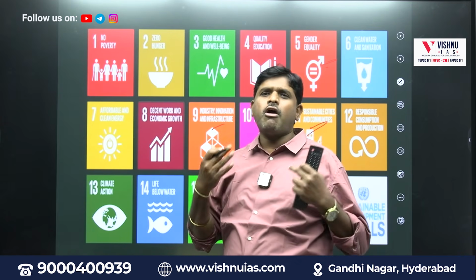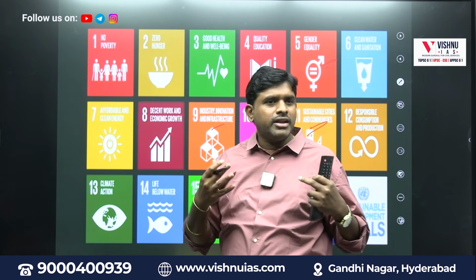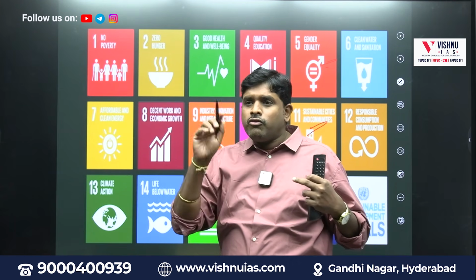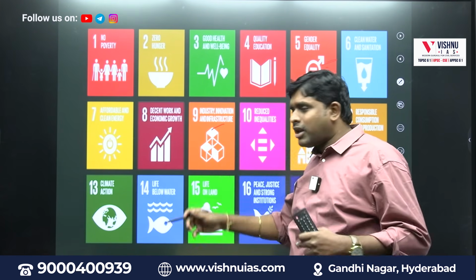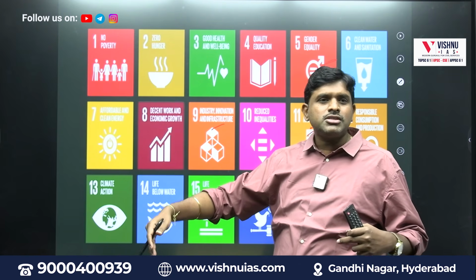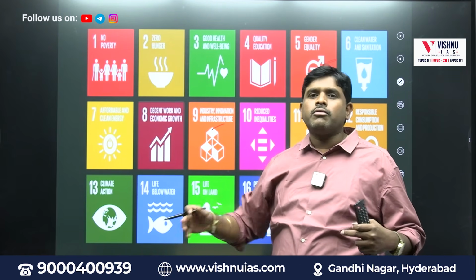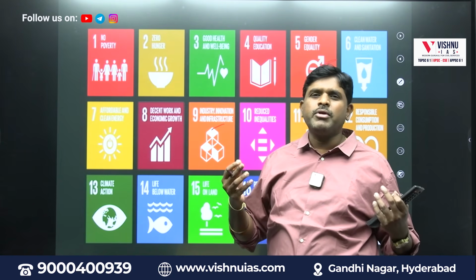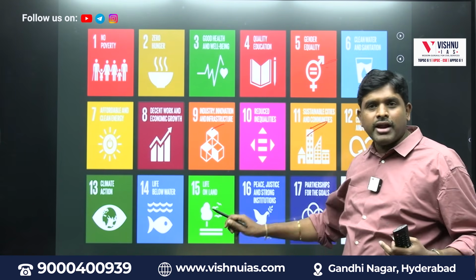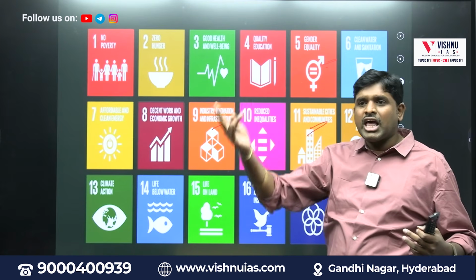Climate change, oh, so much heat. Climate change, 13, so much heat. 14 means 2 o'clock, so much heat. Hey, let's go swimming. Life below water. 14 is life below water. We can swim only for 1 hour. So 1 hour of swimming completed. Again, life on land. 15, 3 o'clock, life on land.